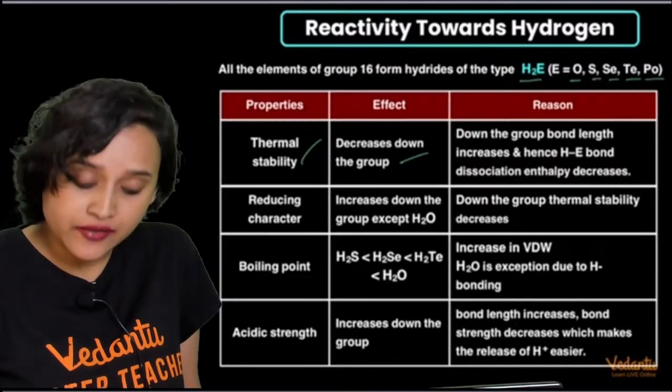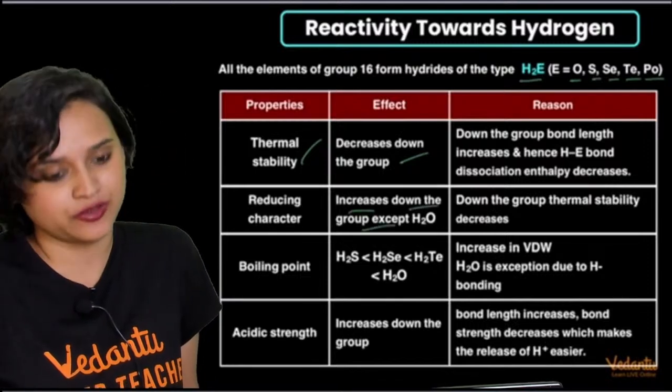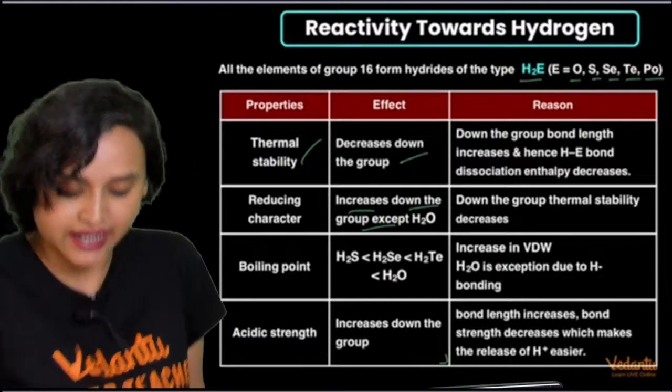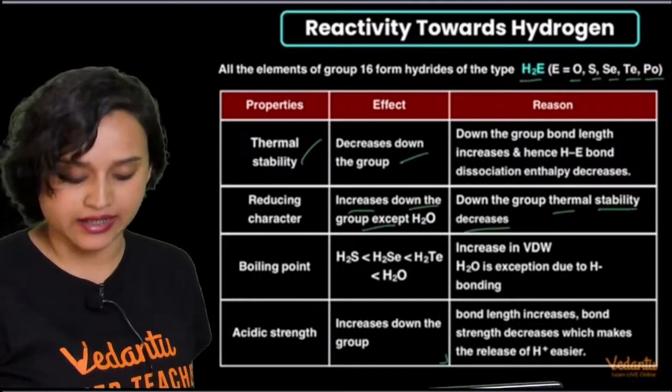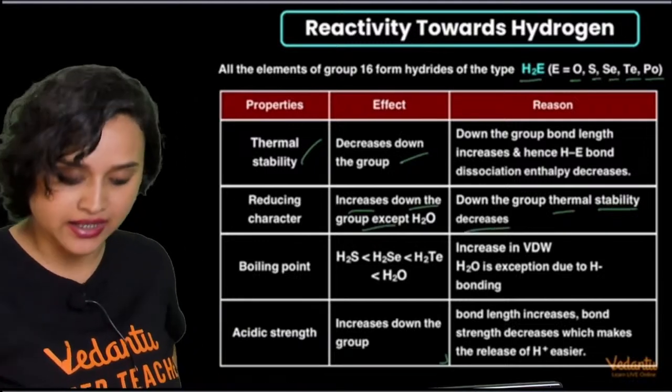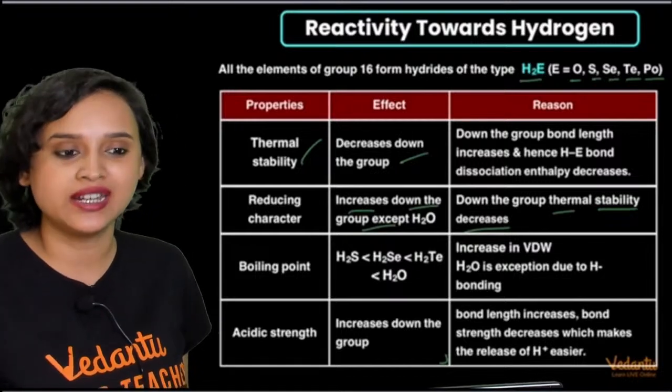Now we're going to talk about reducing character. It increases down the group except water, guys, like I said. Down the group, we see that the thermal stability decreases. Hence, obviously, the reducing character increases down the group only. It does not increase for water.